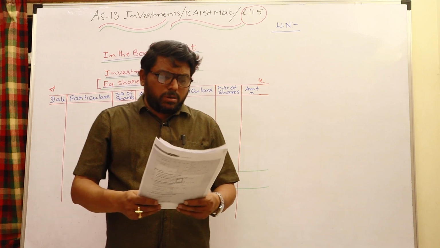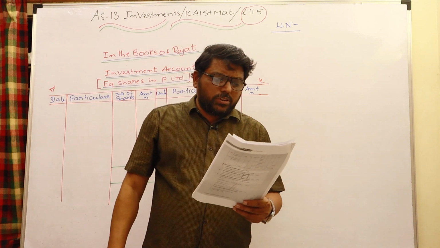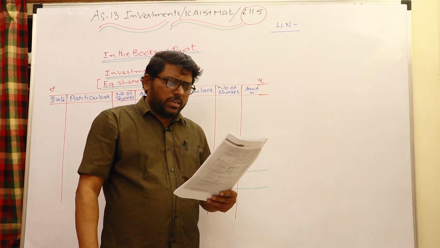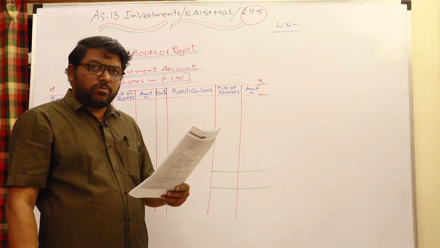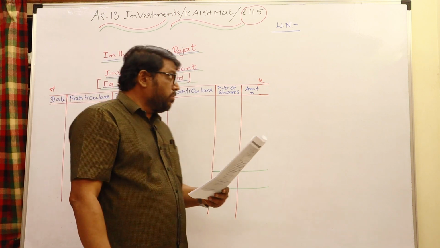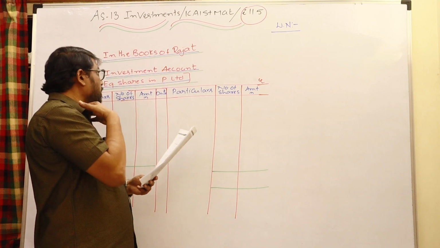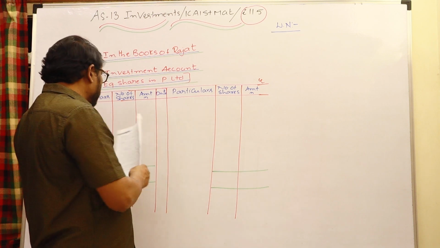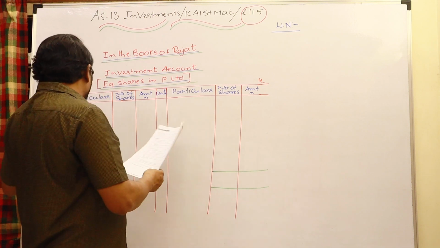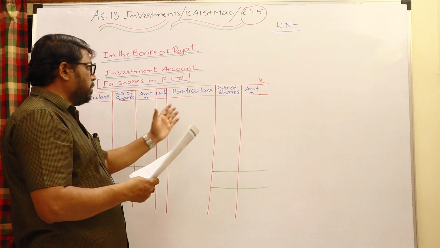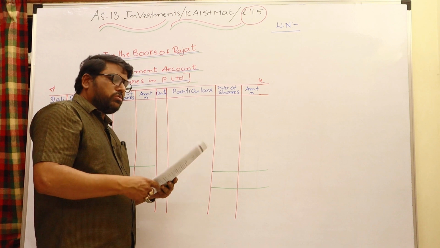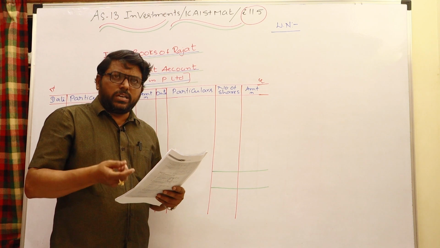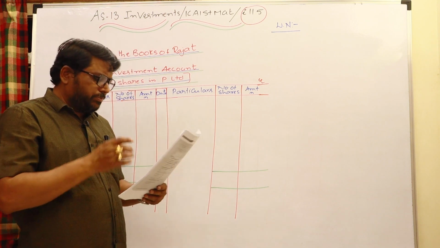Okay, look at the problem, Illustration 5. On 1st April 2011, Rajat has 50,000 equity shares of P Limited at a book value of 15 rupees per share, of course face value 10 rupees. Provided the following information, in the books of Rajat you are required to prepare the investments in equity shares of P Limited account. You may have both sides with four columns: date, particulars, number of shares, amount. Of course you may have one more column for dividend if dividend is received, but in this problem there is no dividend, so there is no need for that column.